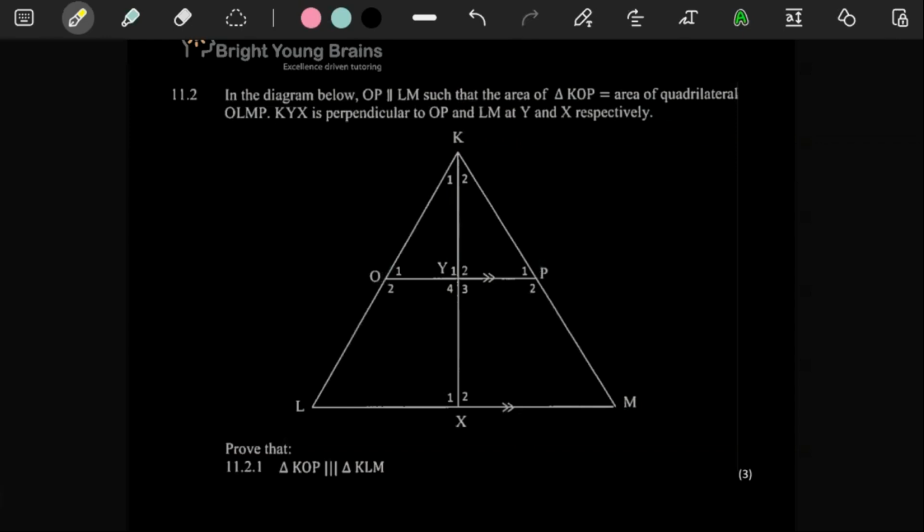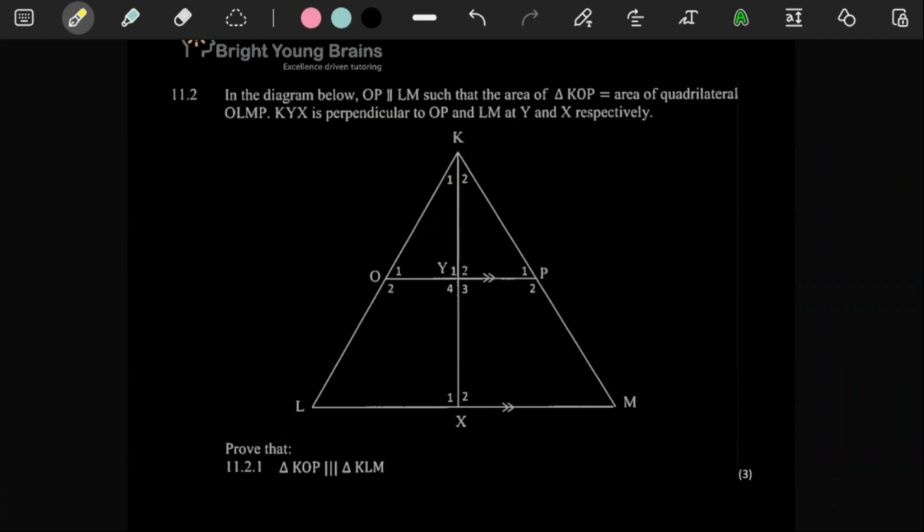That just looks weird, but they're telling us. So whatever the area of this triangle KOP is, it is the area of OLMP. This sketch is definitely not to scale at all.